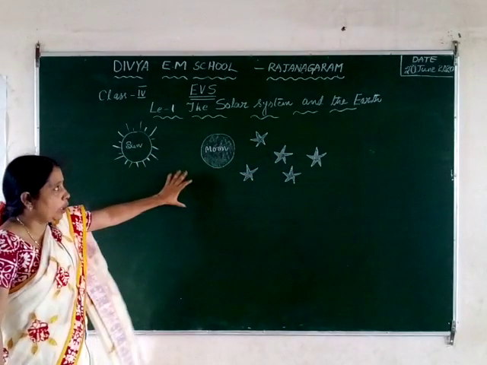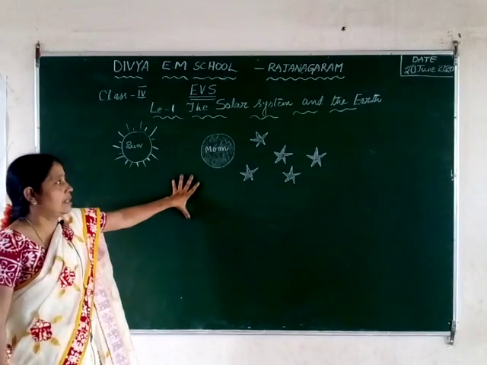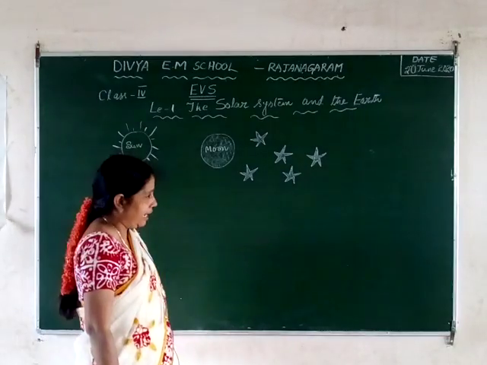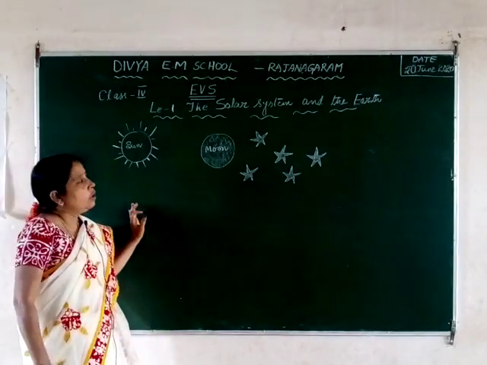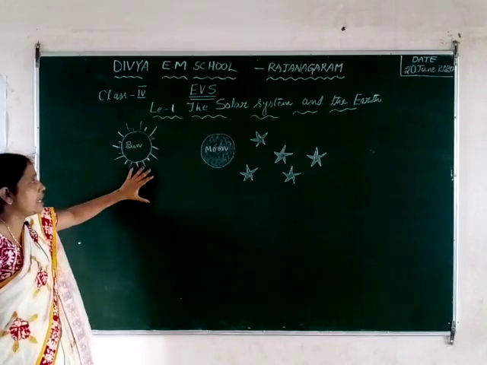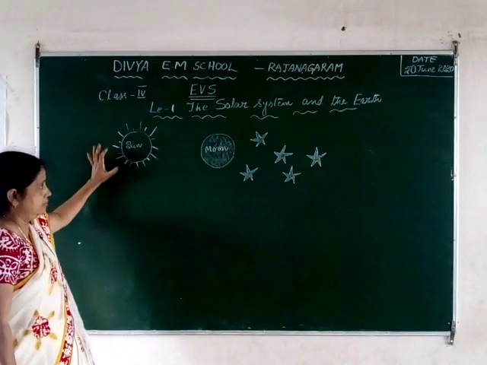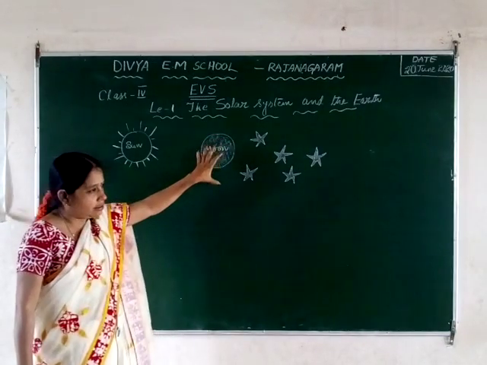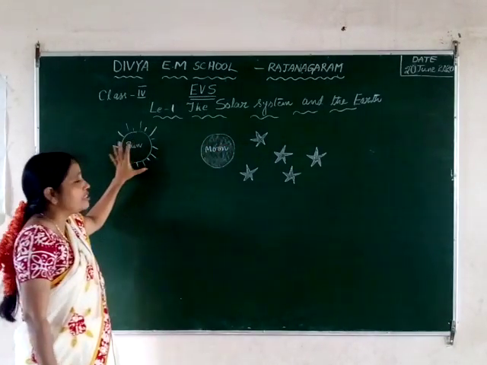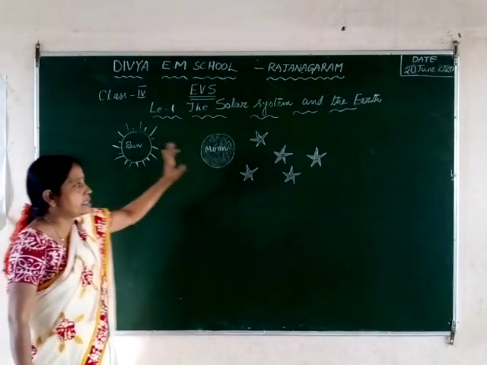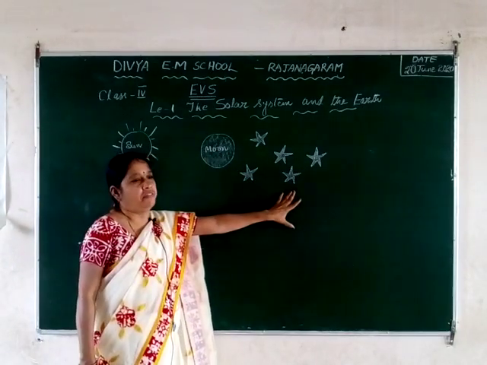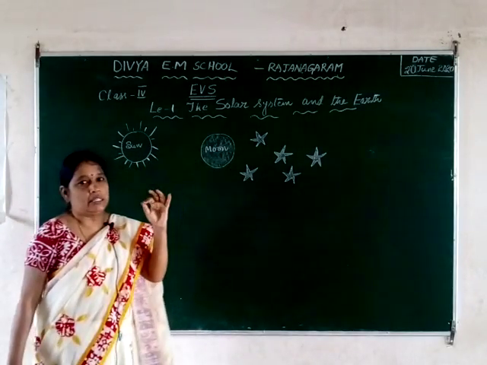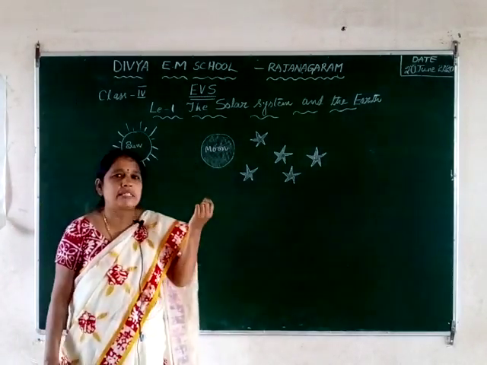Before going to the topic of the solar system, let us see what you will see in the sky when we look at the open sky in the night time and in the daytime. We can see a bright object, and in the night time we can see an object which gives light, not as bright as what we see in the morning, and at the same time billions of uncountable twinkling objects which are very small in size.